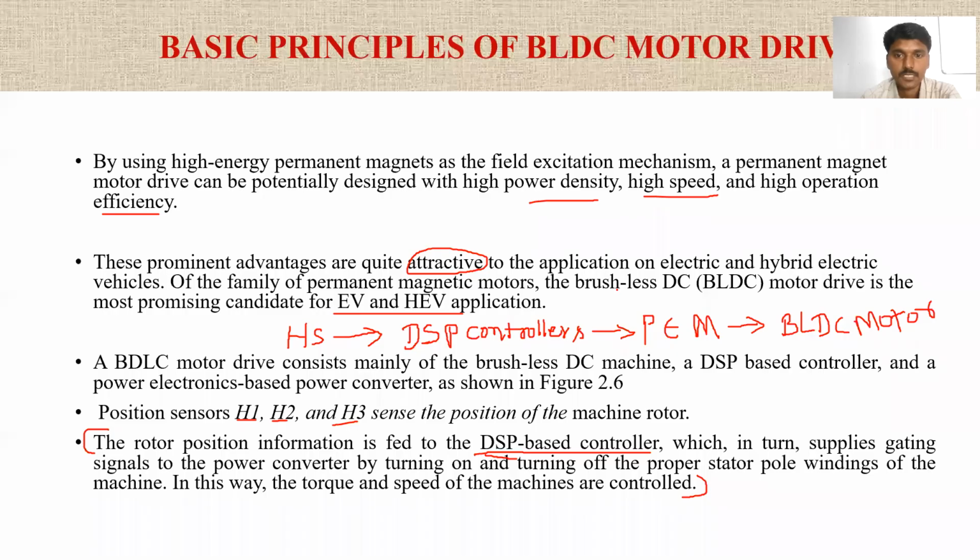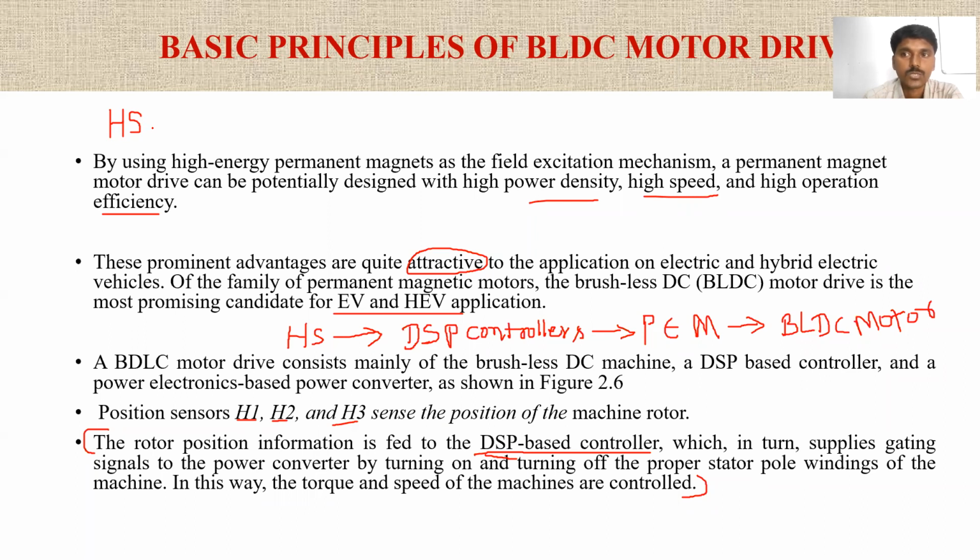Okay, I will repeat it again. See here, we are using the Hall sensors. What is the function of the Hall sensors, or position sensors? These sensors will identify the position of the rotor.